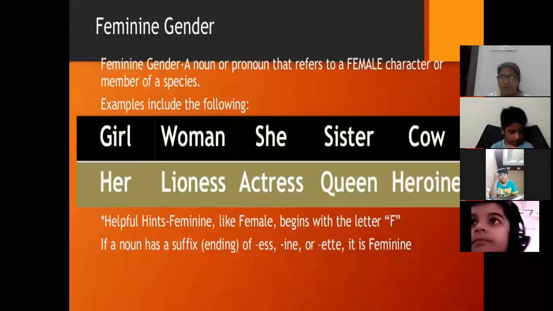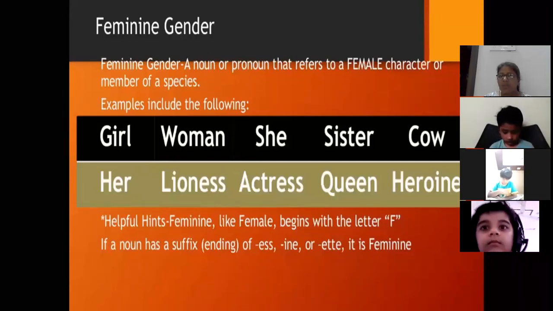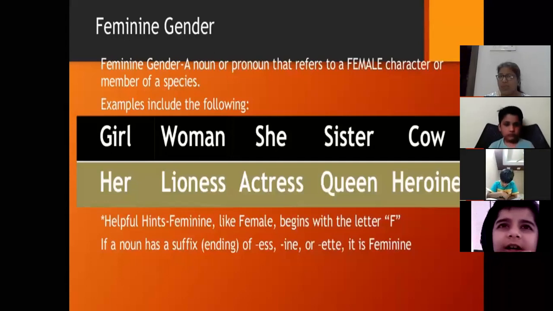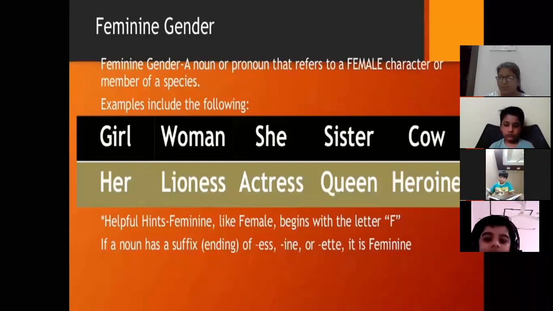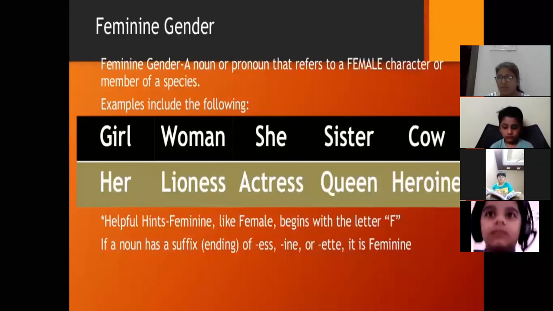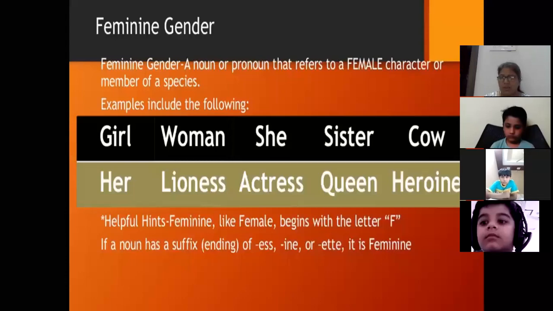For example, girl, woman, sister, cow, lioness, actress, queen, and heroine. Which pronouns have we used? She and her. Why? Because we are using this for feminine gender. We can't use he or his here because that is used in masculine gender.